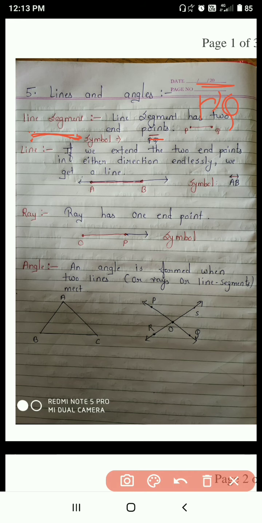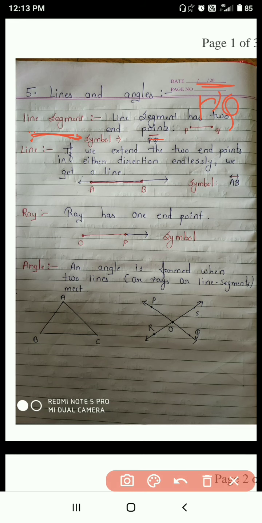Now, line. What is a line? If you extend one of the points of a line segment in any direction endlessly, it means there is no end in that moving direction, so that time we get a line.